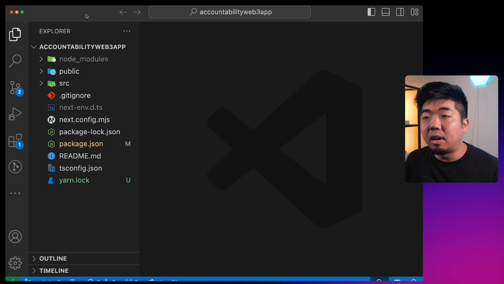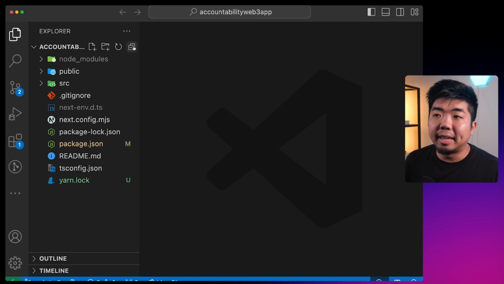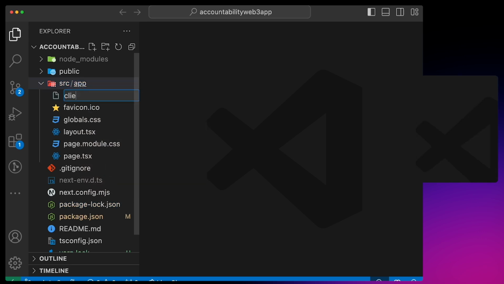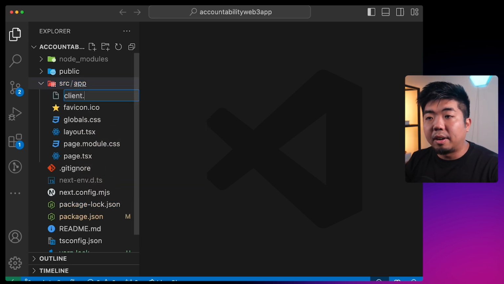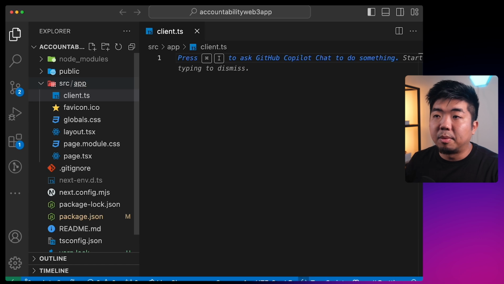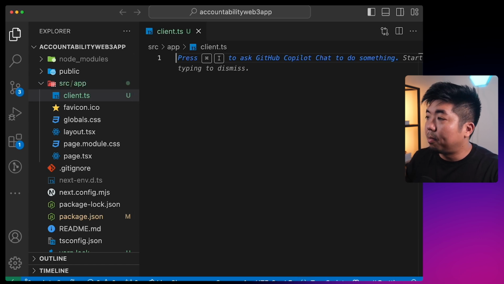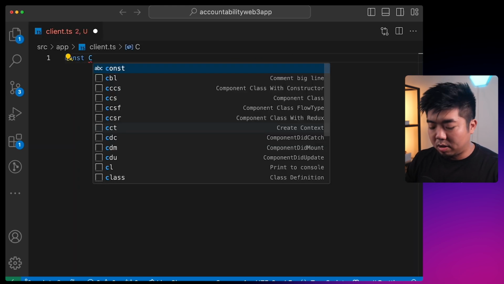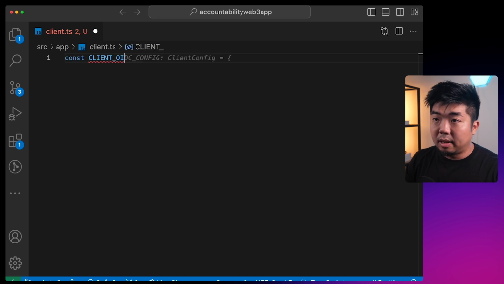So now in our Next project, we need to set up thirdweb to work here. So in the source folder and then in the app folder, I'm going to create a new file, and I'm going to call this file client.ts. And this is where we're going to create and set up our thirdweb client here. What we'll need is to create a variable called our client ID.